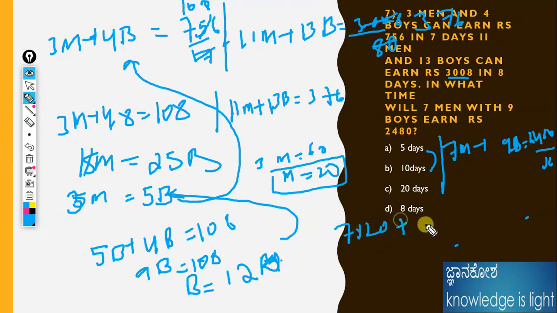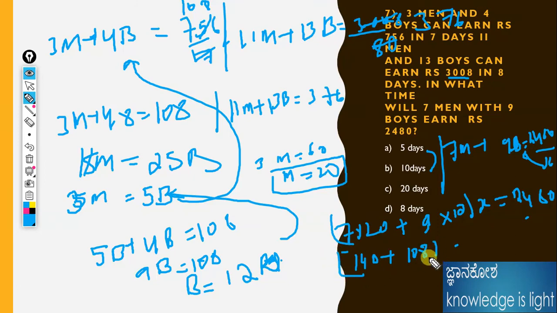Then 7 2s are 14, 140 plus 9 12s are 108, 108x is there. Therefore 2480, if I add 140 plus 108, there should be 248x is equal to 2480. If I substitute, x is equal to 10 days they work.